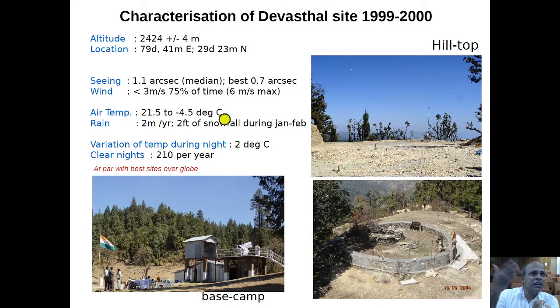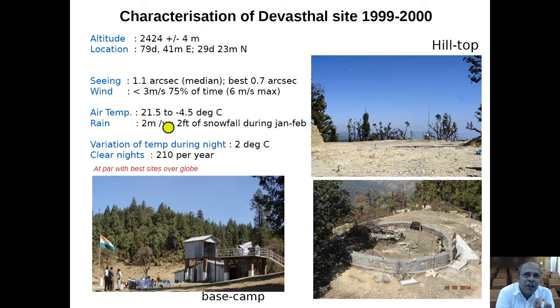This is important when you go constructing a dome for a telescope. The maximum wind we recorded is 6 meter per second. In fact, the wind gusts are much more than this, sometimes 18 to 20 meter per second wind gusts we have recorded at the site.